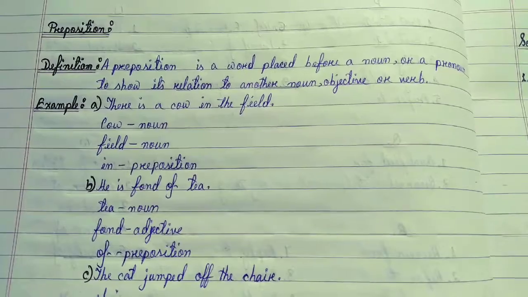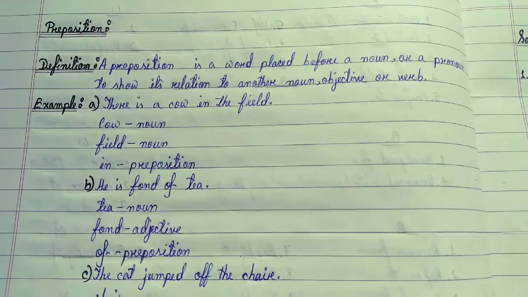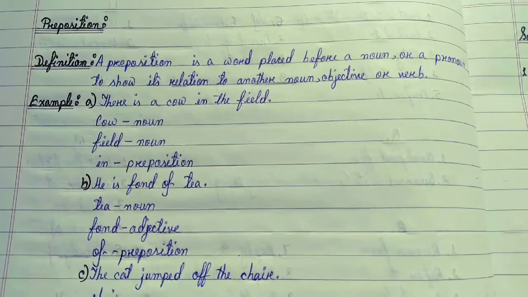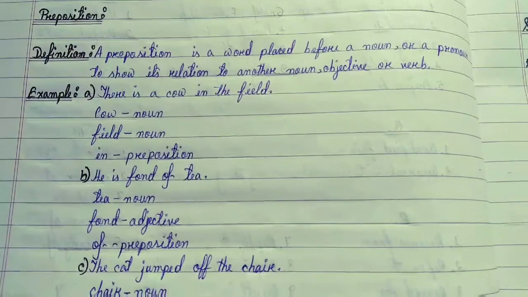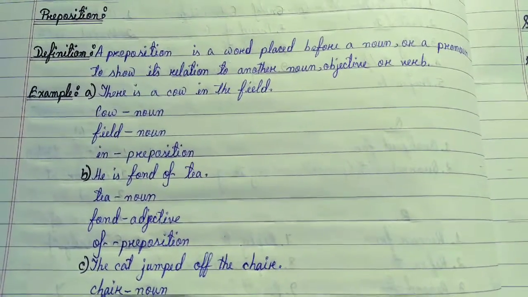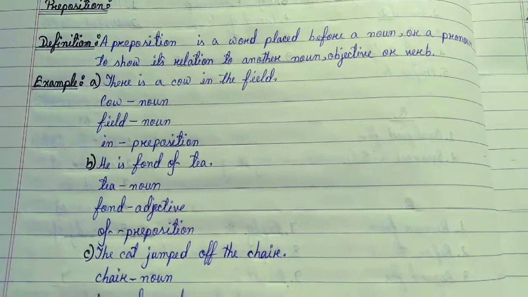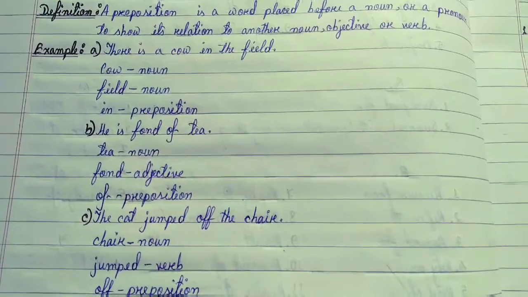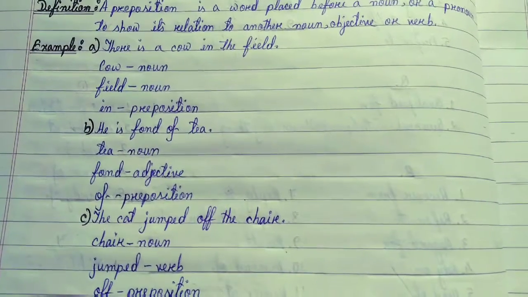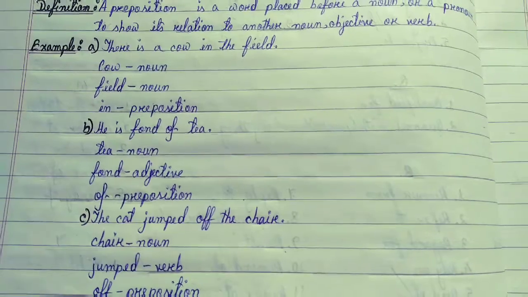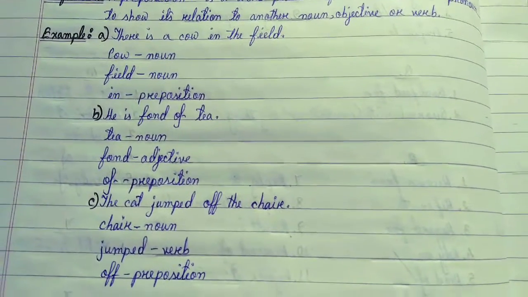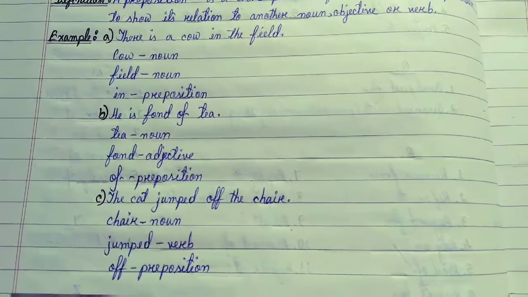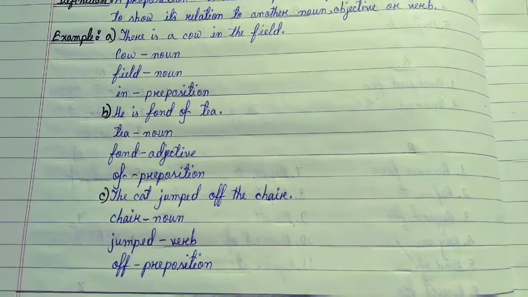Preposition. Definition: A preposition is a word placed before a noun or a pronoun to show its relation to another noun, adjective, or verb. Example: There is a cow in the field. Cow is a noun, field is a noun, in is a preposition. He is fond of tea. Tea is a noun, fond is an adjective, and of is a preposition. See, the cat jumped off the chair. Chair is a noun, jumped is a verb, and off is a preposition.